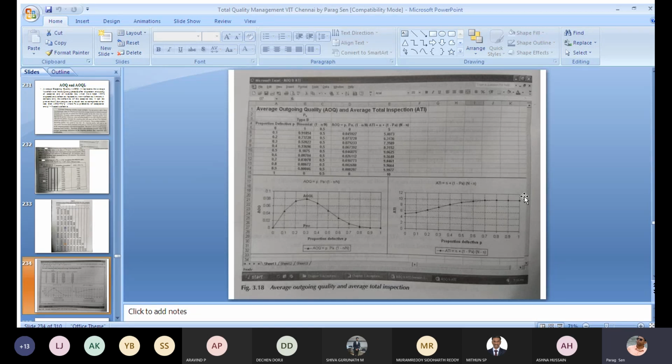But the problem is that it will also incur a very high cost, because you are going for 100% inspection.